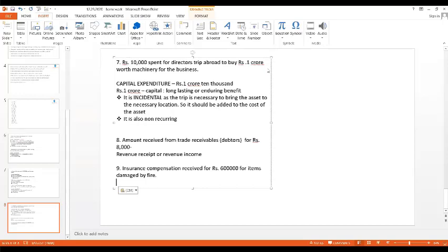Come on, all of you participate. All of you should answer. Come on. Very good, Dakshayani. Super. I want others also to participate. Come on. Don't sleep. All of you participate. Tell me whether it is capital or revenue. We can message also. Come on. I'll wait for a few more seconds.